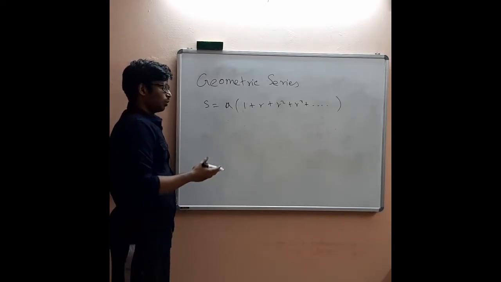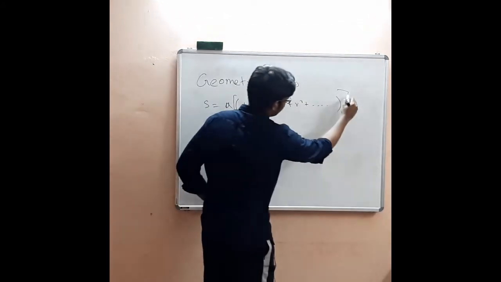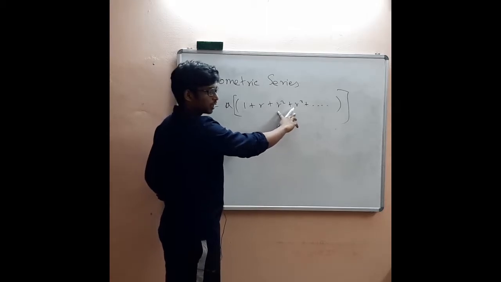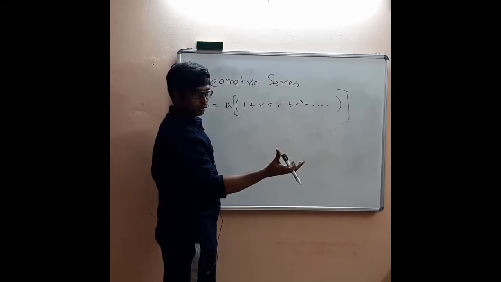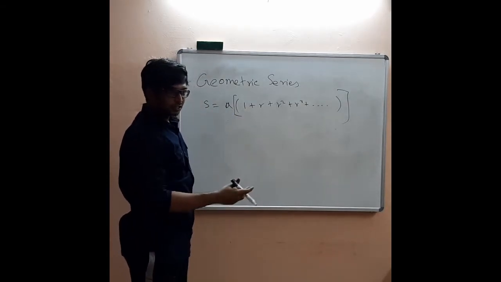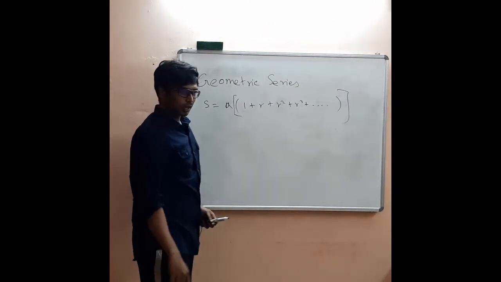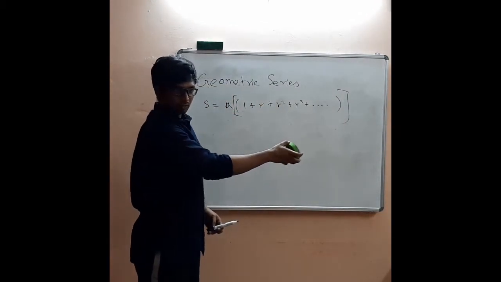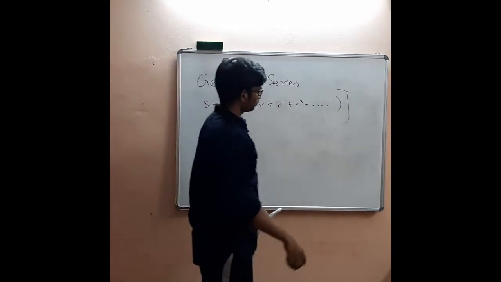When we are talking about the convergence of the geometric series, if this series exists, it means this whole series can be simply replaced by some real number. And a real number into real number is a real number. It exists. So in general, we are not interested in this A. We are only going to study this part, because this is what is necessary when we are talking about the convergence of a series. So let's focus on this.